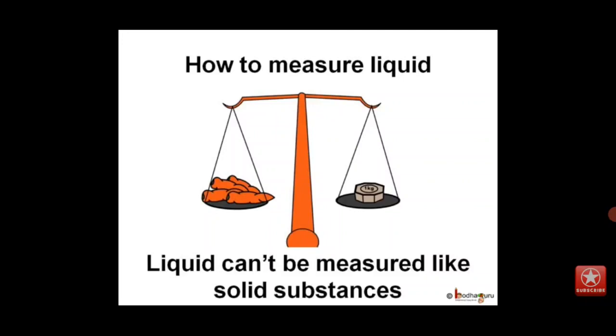We have to use a container to hold them and only after that we can measure them. So, instead of weighing them on machines, we use containers of some fixed capacity to measure liquids like milk, water, oil, petrol, etc.